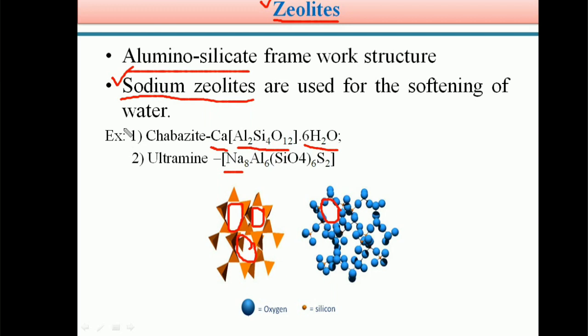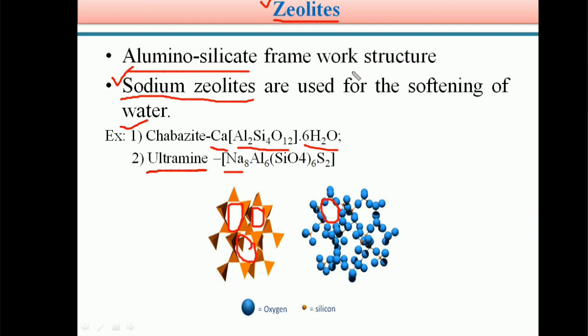The examples of zeolites are chabazite. Chabazite is an example of zeolite, calcium CaAl2Si4O12·6H2O, in the hydrated form. The next example is ultramarine. Ultramarine is another example of zeolite, Na8Al6Si6O24S2. So these are the examples of zeolites, chabazite and ultramarine.